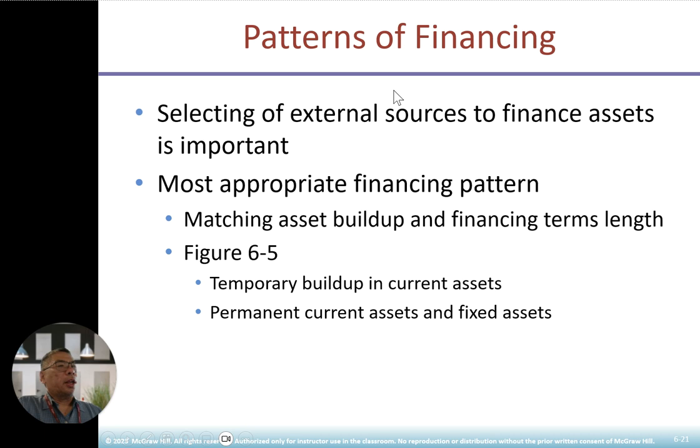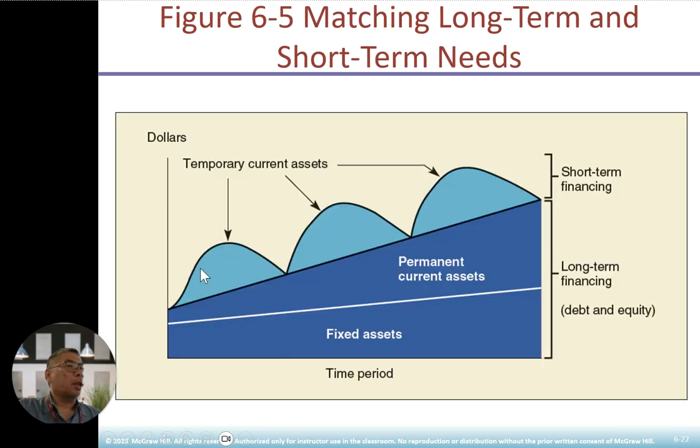Alright, selecting a pattern, structuring external sources to finance assets. The most appropriate financing pattern will be matching up asset buildup versus the financing length of the term, using a temporary buildup in the current asset and permanent current asset and fixed assets. Okay, so what are the temporary current assets? We're going to be moving up here. Typical temporary current asset. You have a fixed asset constantly here, and the permanent asset here.